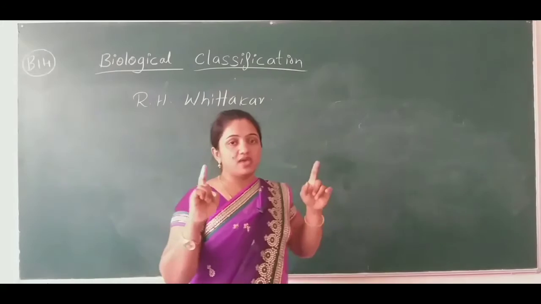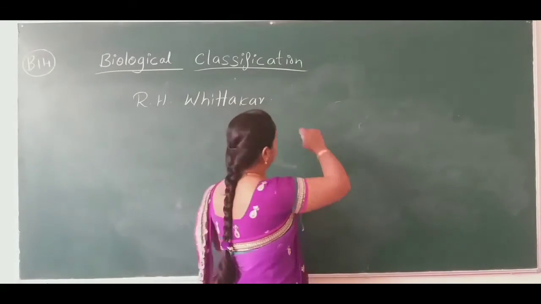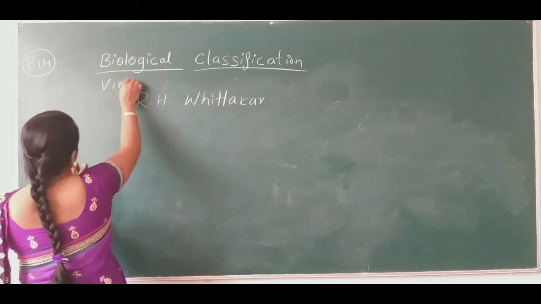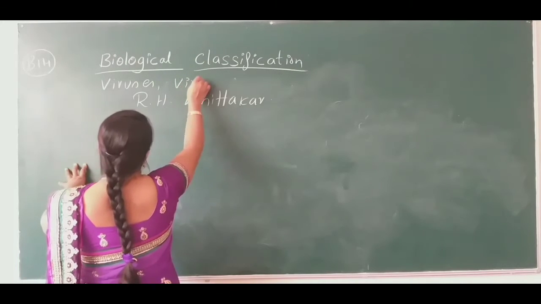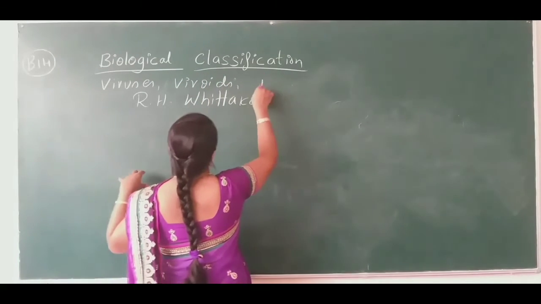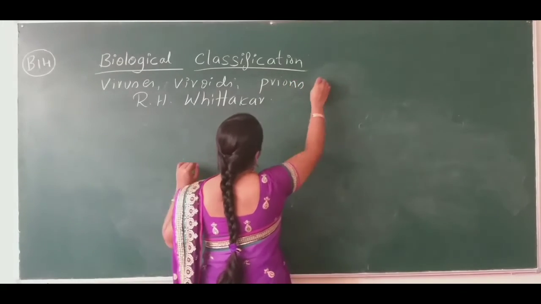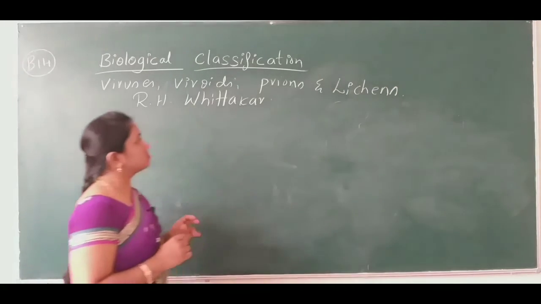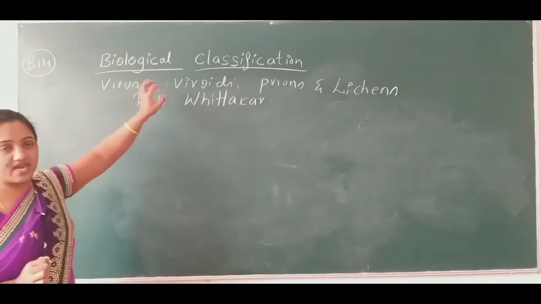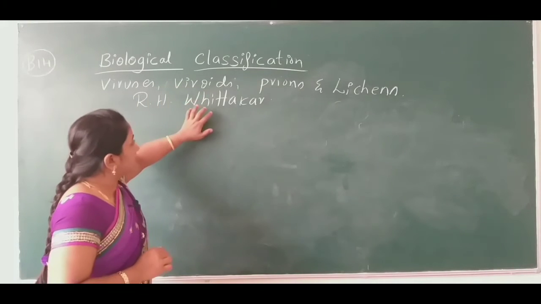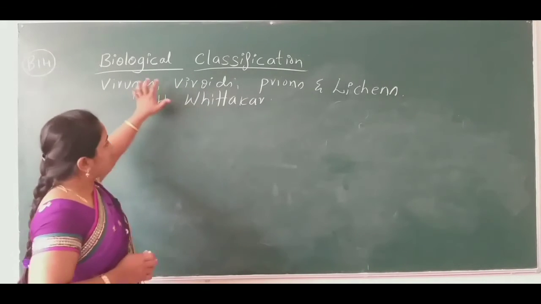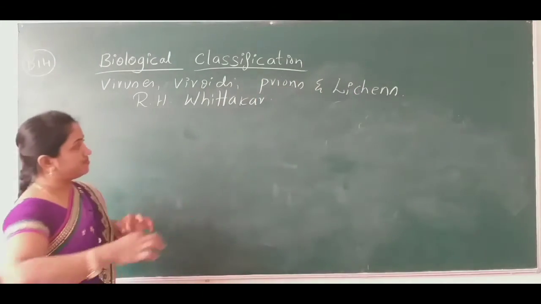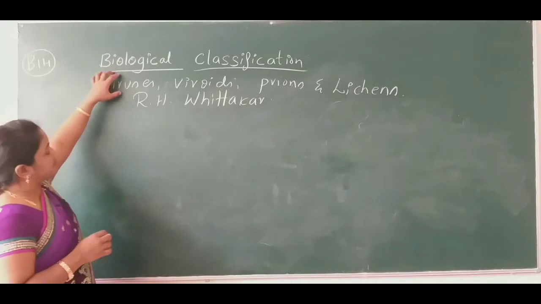I am mentioning here the acellular organisms, and those are viruses, viroids, prions and lichens. These acellular organisms do not come across in his classification. So we are going to study them in a separate description, in a separate chapter.